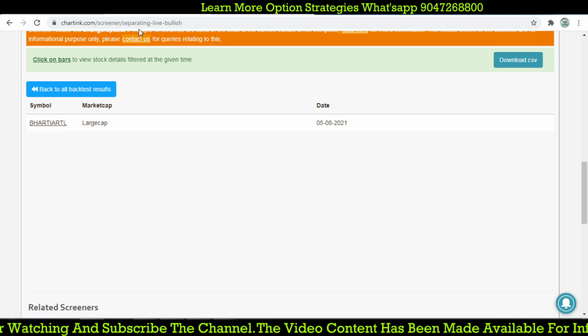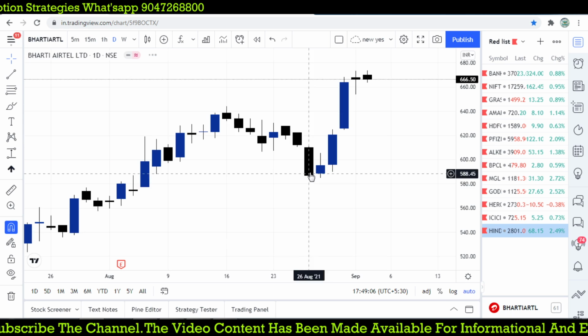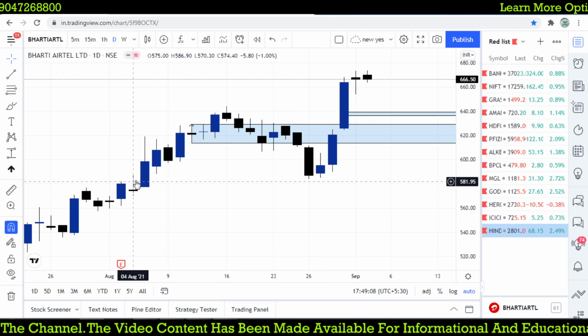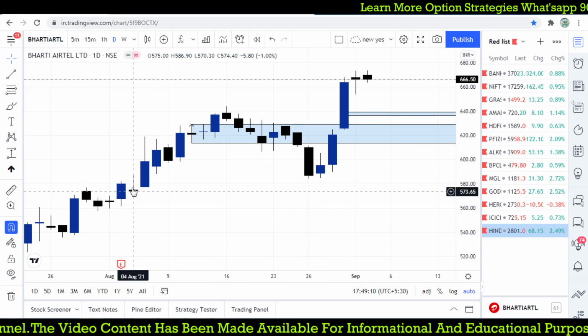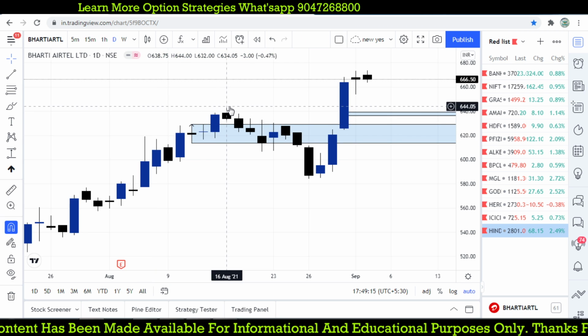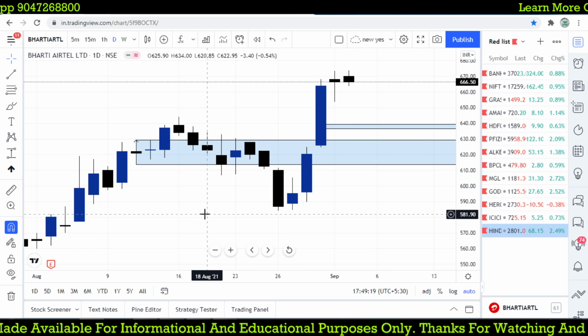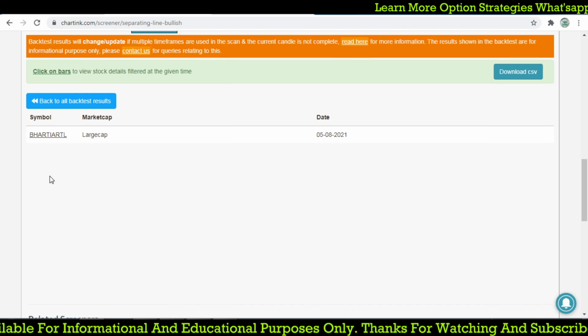And Bharti Airtel on 5.8, this one I think, yes, when it broke that high of 619, within 4 days it moved to 644, right? So that candlestick is right, and we are working well.